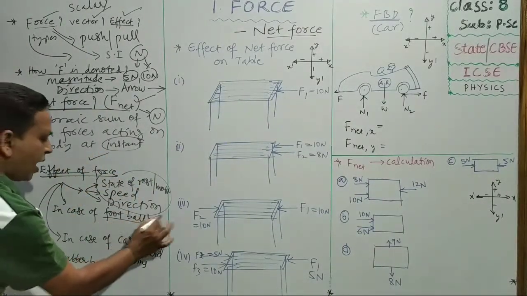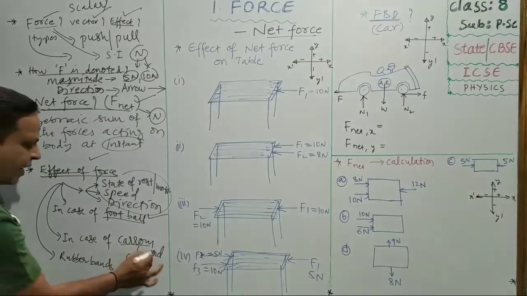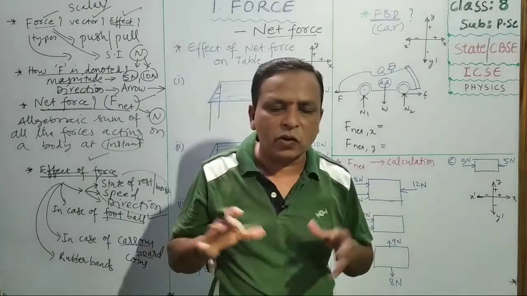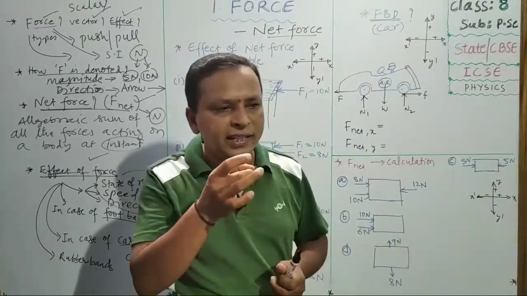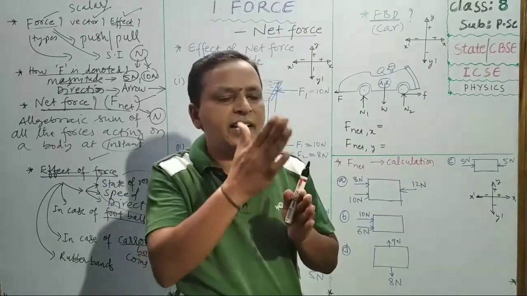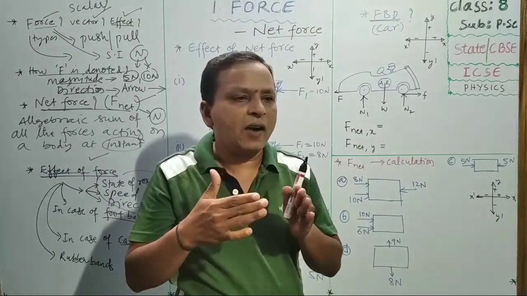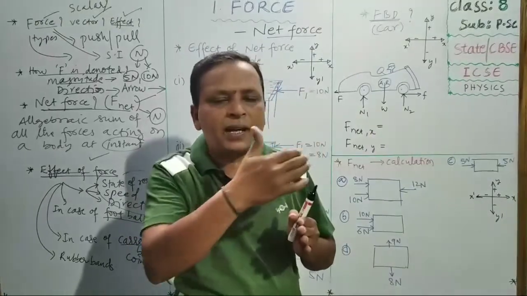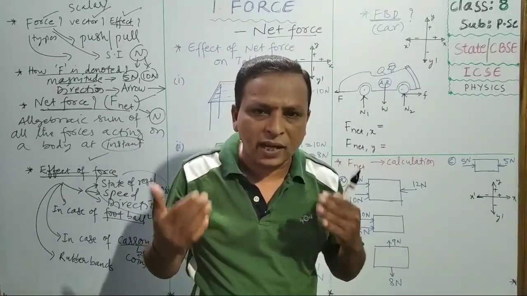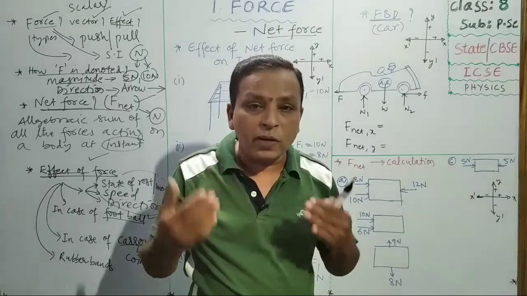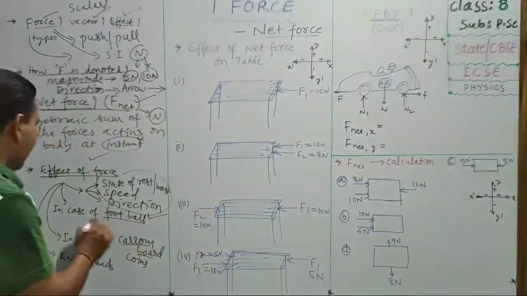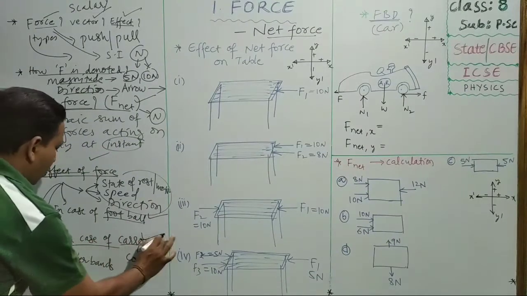Like this, these are the effects of forces. In case of football, we studied. In case of carom board also, children, while playing carom we hit the coins with the striker. Then they will change direction and speed, and after touching the board, they will come back. So many changes will happen to the carom coins because you are applying force on the striker. That is the effect of force in case of carom coins.